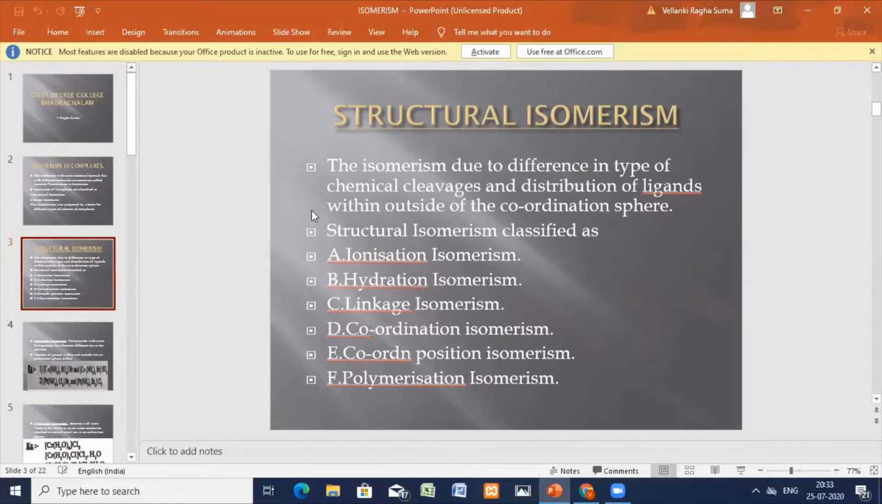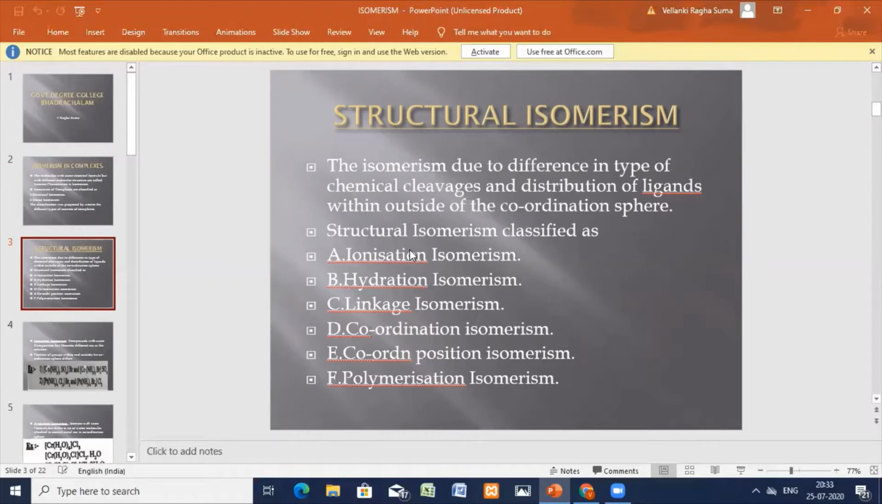The isomerism that arises due to differences in the type of chemical cleavage and the distribution of ligands within and outside the coordination sphere is called structural isomerism. This structural isomerism is classified basically into 5 types.